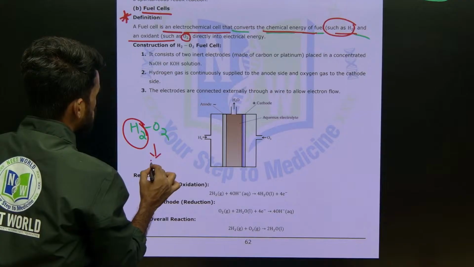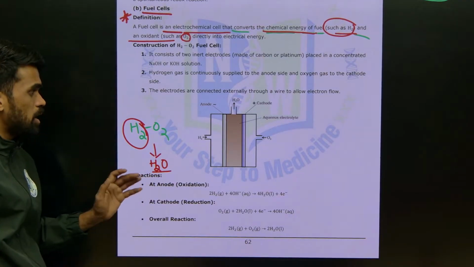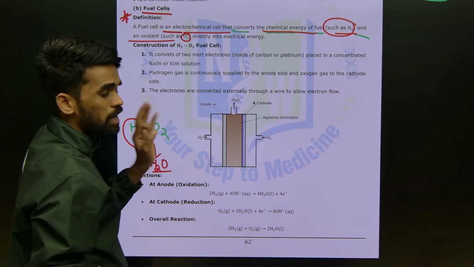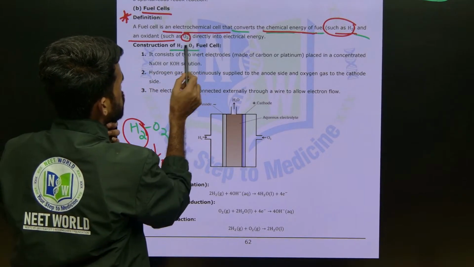Definitely it will give H2O only, not any other thing. H2O will be produced as a product. Okay, only H2O is produced as a product along with the energy. Okay, so now what we are doing here actually, construction of H2-O2 fuel cell.